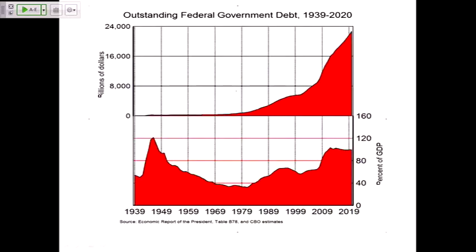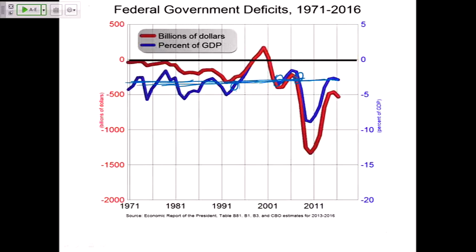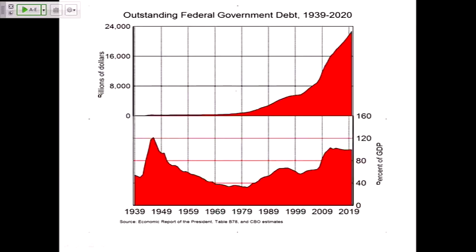We look at the total debt picture looks worse because anytime there's a deficit, and notice that most of those things except for the late 1990s are deficits, anytime there's a deficit that adds to the amount of debt, and so we have this scary looking picture here that shows the total dollars of debt. The top chart is showing you the dollars of government debt.